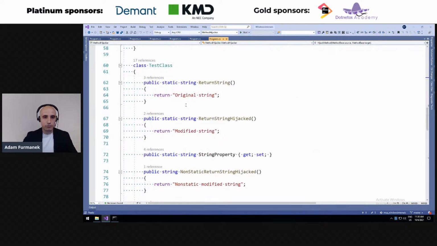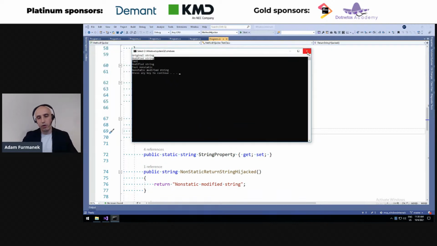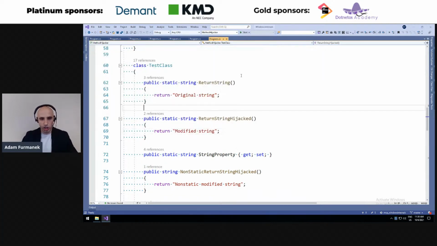Effectively, we modify this line of code on a machine level, and instead of returning the original string, it jumps to return string hijacked, and then we return the modified string. So this is how it works, and you can see it does modify those values, all done based on jumps in the machine code.